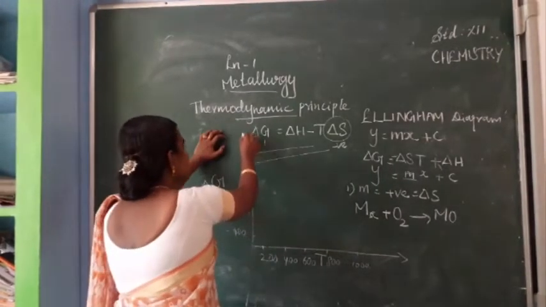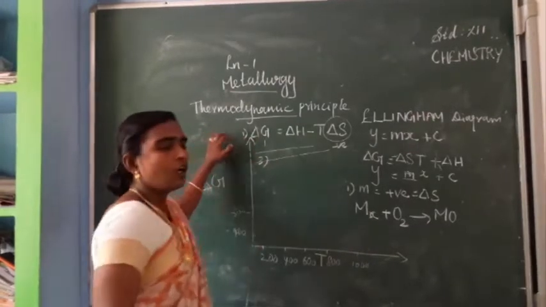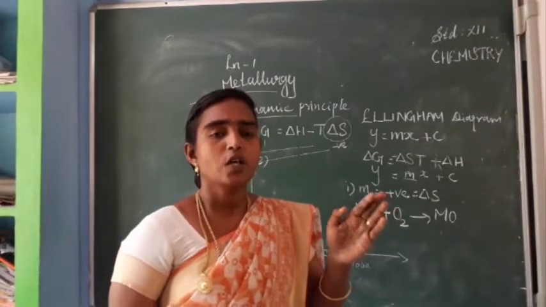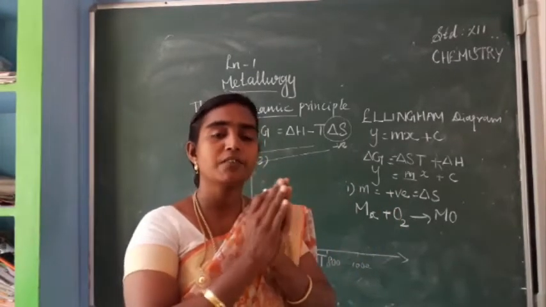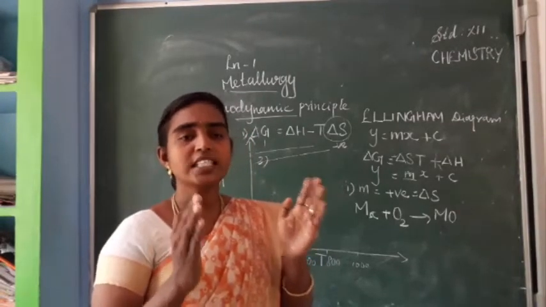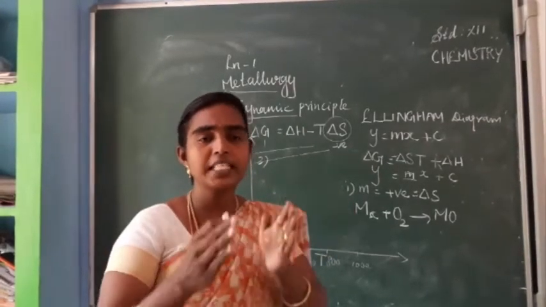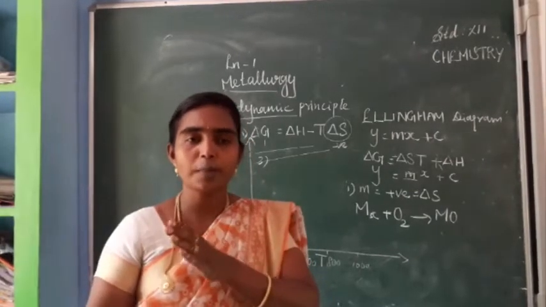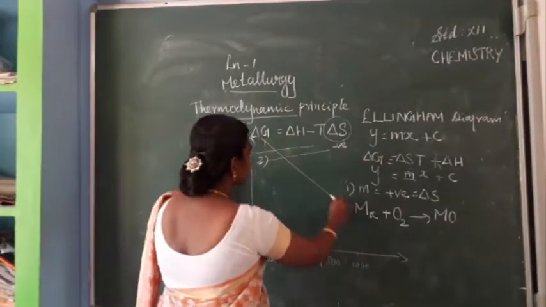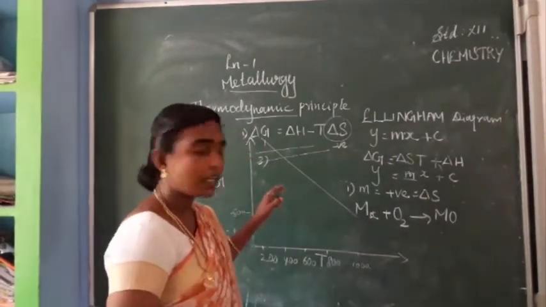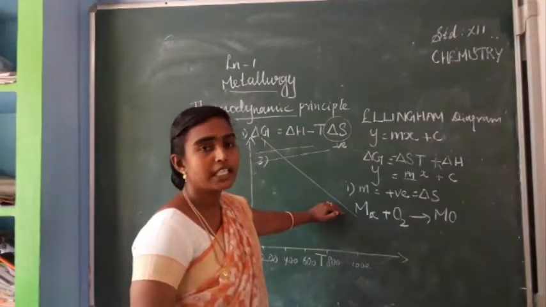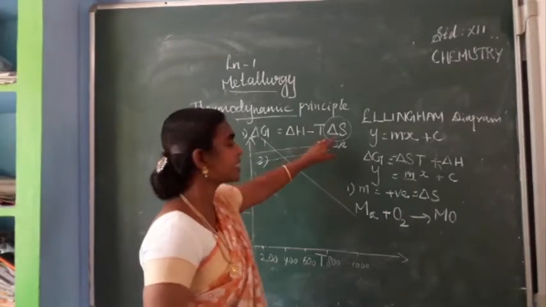So the second case is when we take the example of carbon. When you compare all the metal oxide formations, only for carbon, when it is oxidized to form carbon monoxide, the slope must be like this. So what's the meaning of this? If you draw the graph like this, the slope will get a negative value, isn't it?